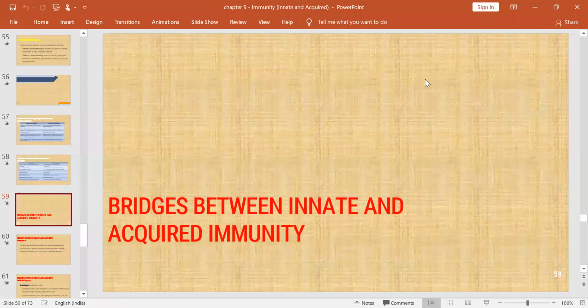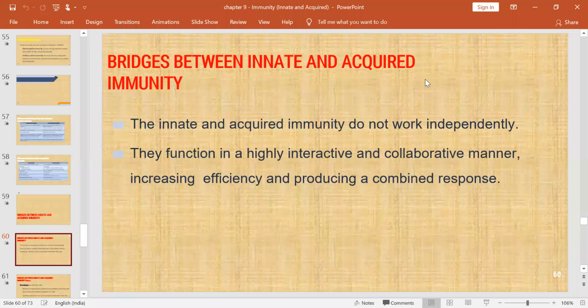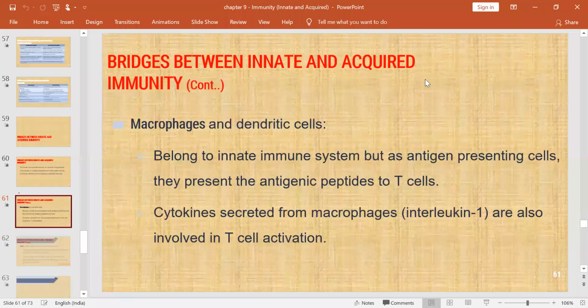There are different pathways, but there are some bridges between innate and acquired immunity. Both do not work independently; they are highly interactive, highly collaborative, increasing the efficiency and producing the combined response.